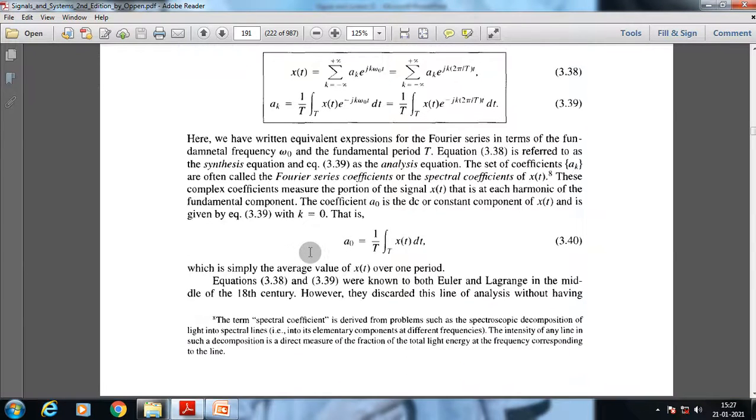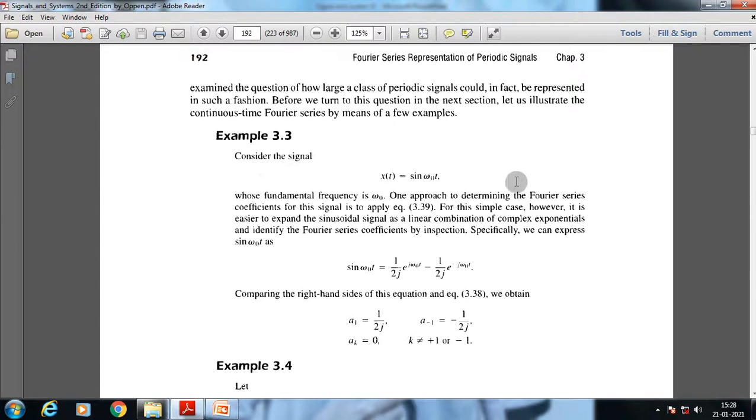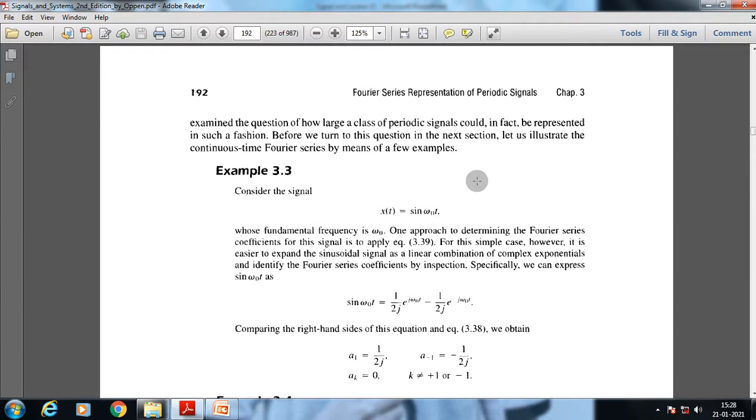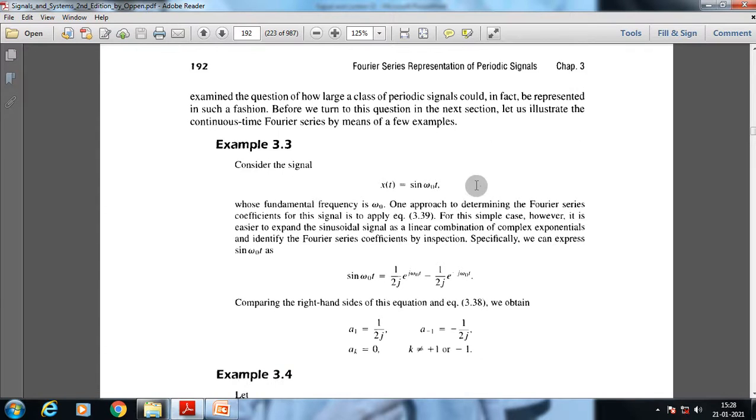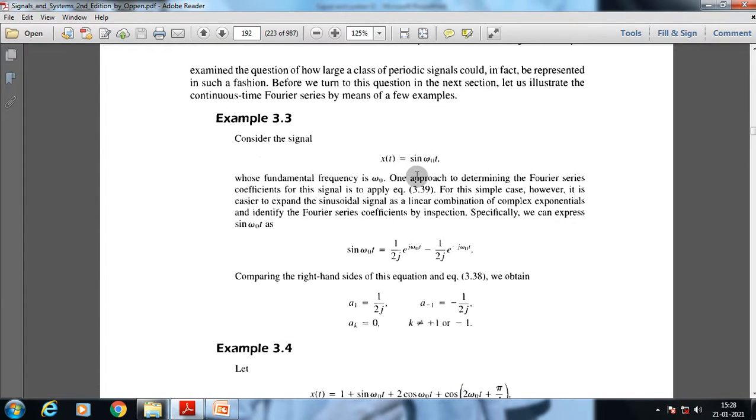Now this equation is nothing but the equation of a0. It's the DC value of the specific signal, and it can be determined as 1 by T, integration of x(t) dt. Using this formula, we can determine the DC value of this specific signal. Now we will jump into two or three important examples through which we will understand the basic function of the Fourier series. The first example is a very simple one.